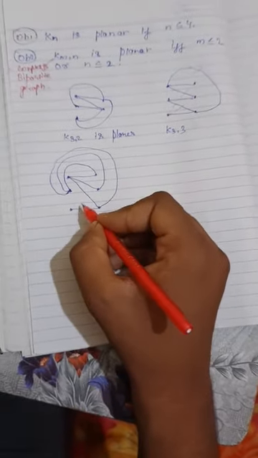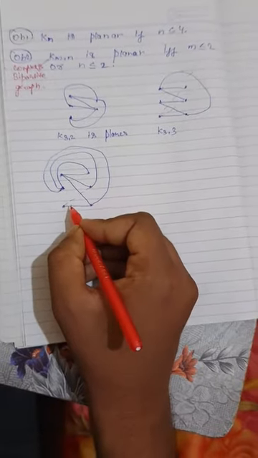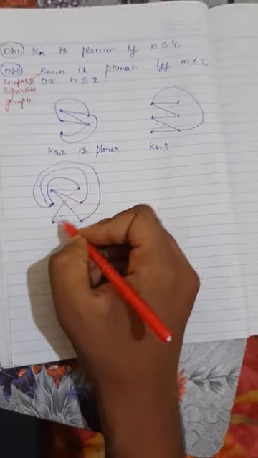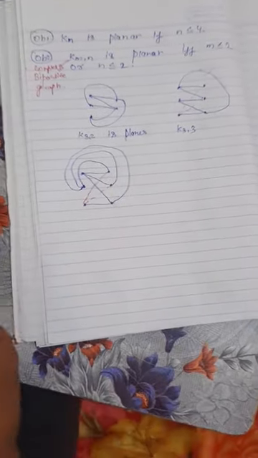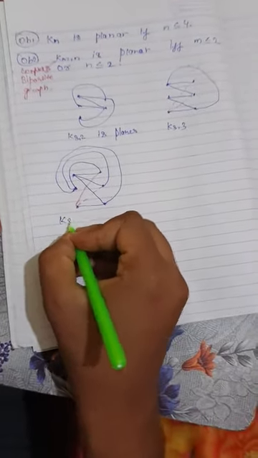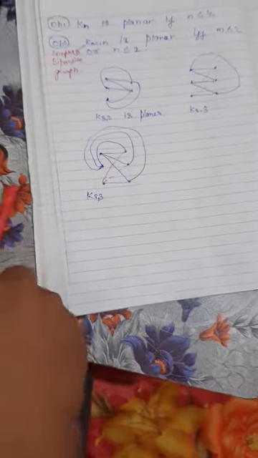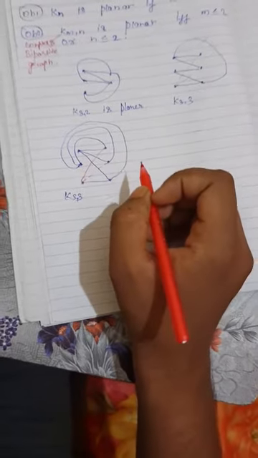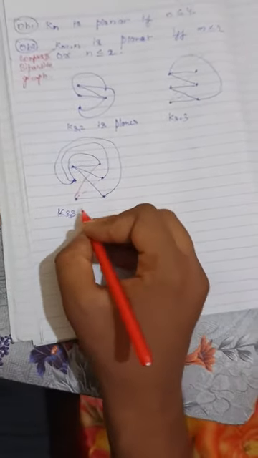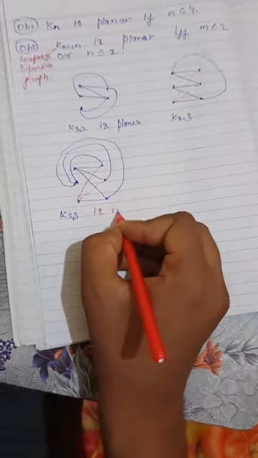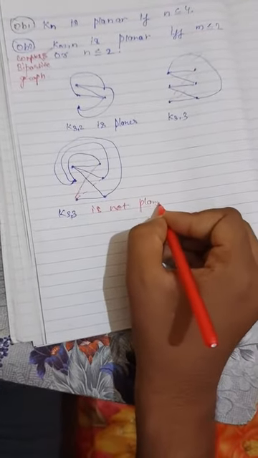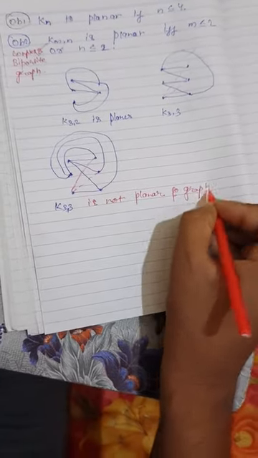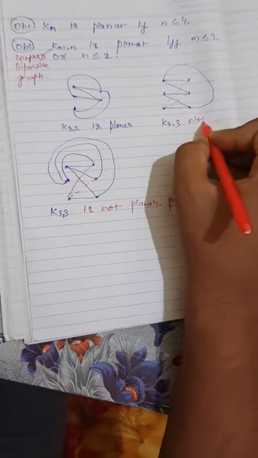So there is no way to connect the third vertex to the first two vertices. So this is K3,3. There is no possible way to draw K3,3 with no edge intersection. So K3,3 is not a planar graph. So this is also not planar.